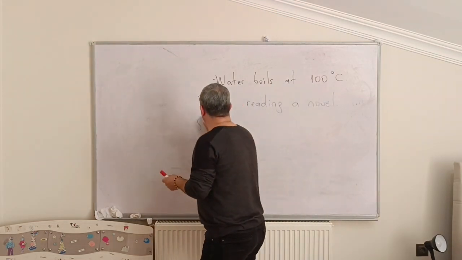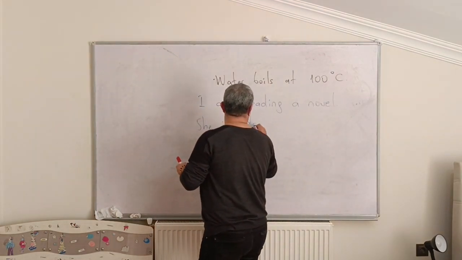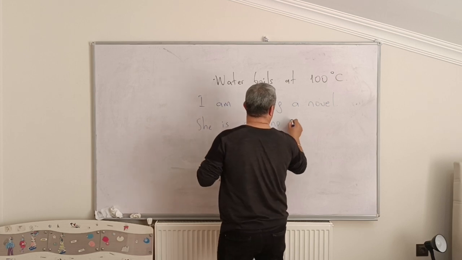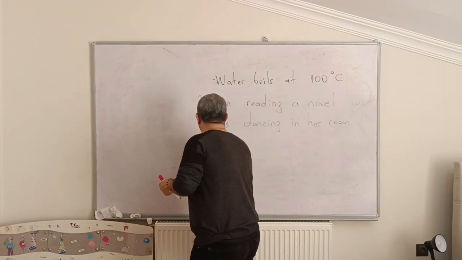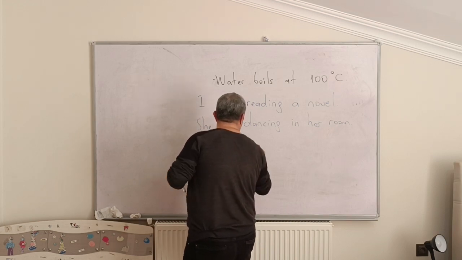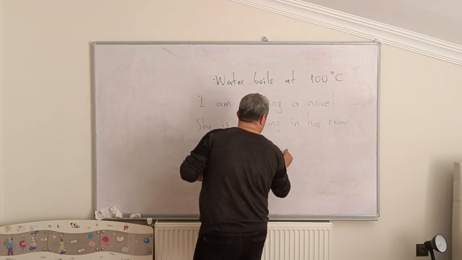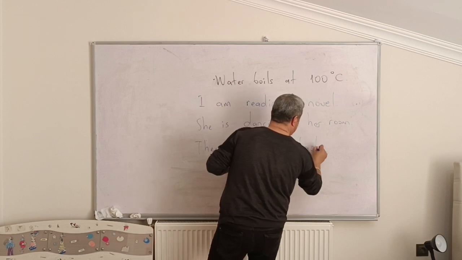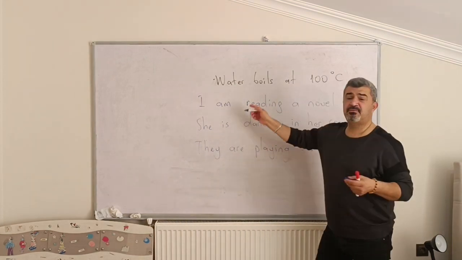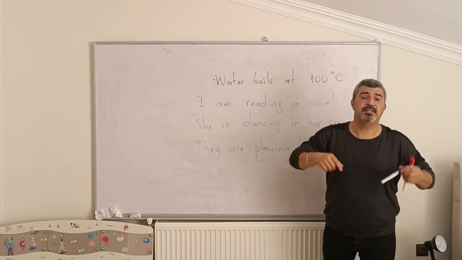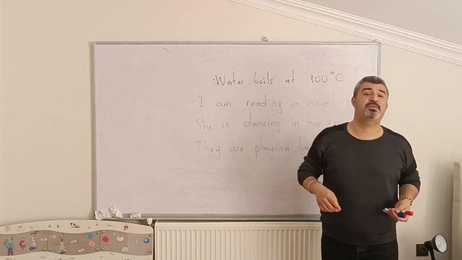And another one, she is dancing in her room. Or we can say that they are playing basketball. These three examples are about present continuous tense that we do at the time of speaking.